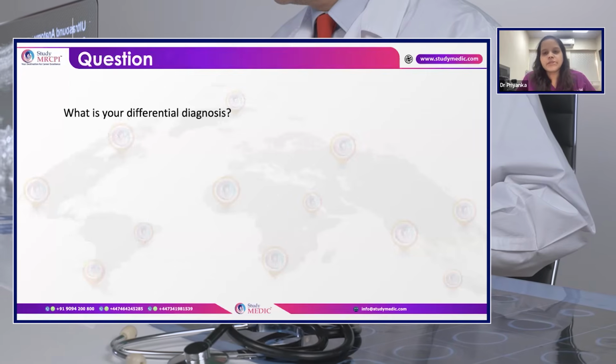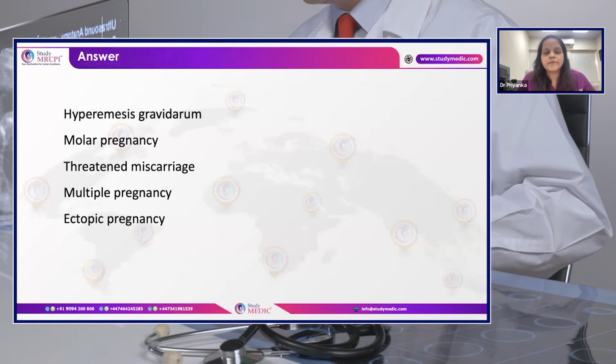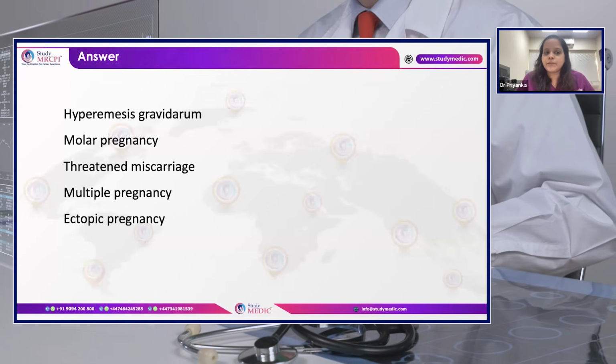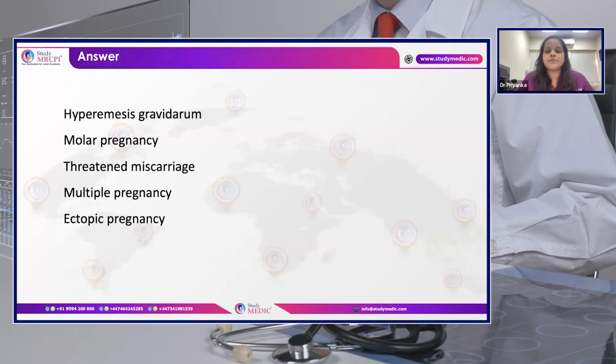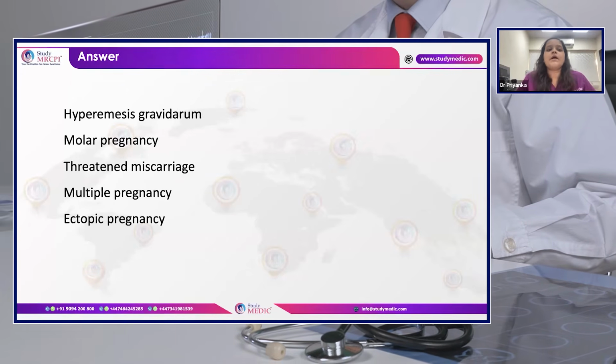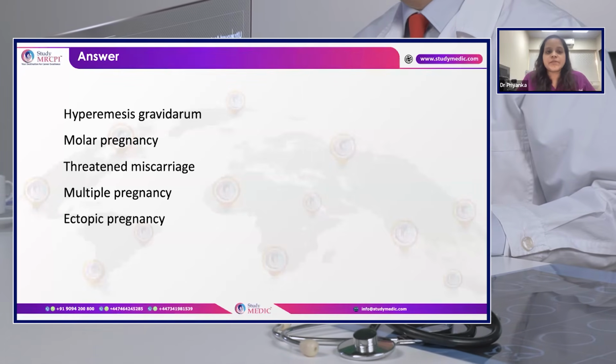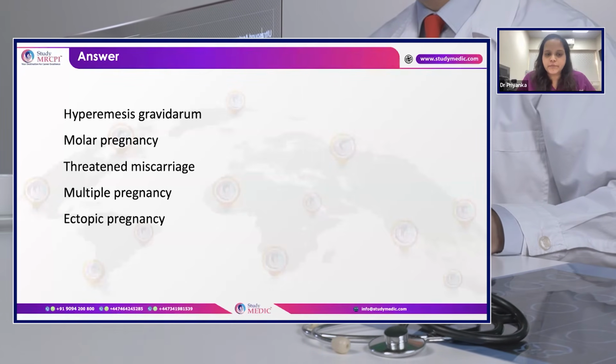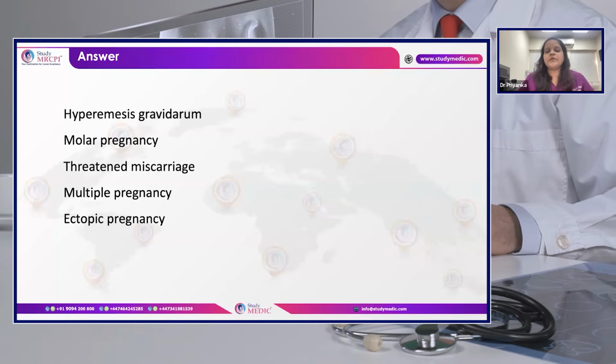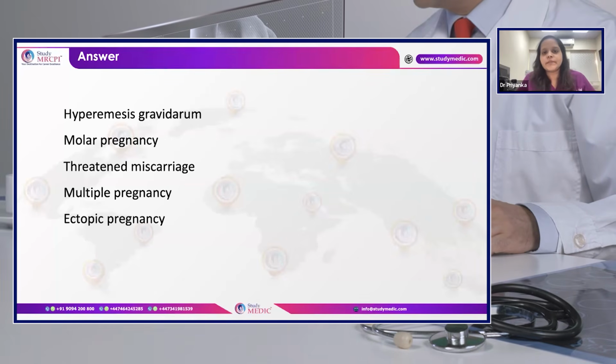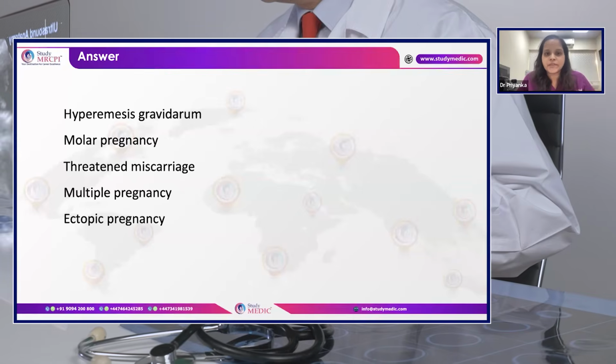Then what can be the differential diagnosis? It can be hyperemesis gravidarum, or a molar pregnancy, or a multiple pregnancy, which can cause hyperemesis due to raised hCG levels, and threatened miscarriage and ectopic, because she has come with spotting in pregnancy. Also, there can be other gastrointestinal, renal and liver problems which can cause hyperemesis.